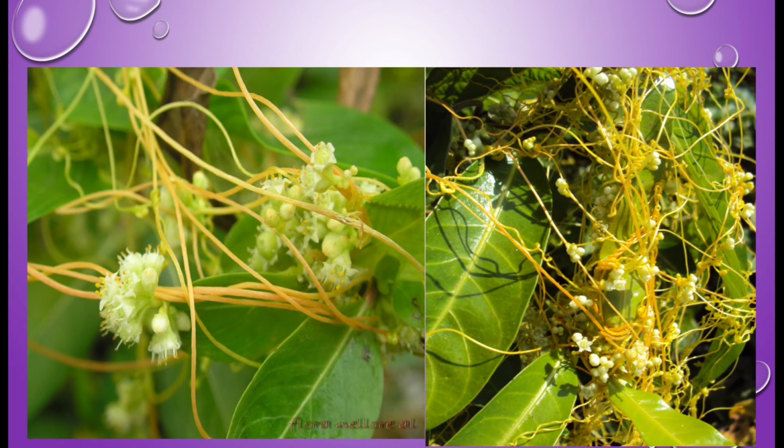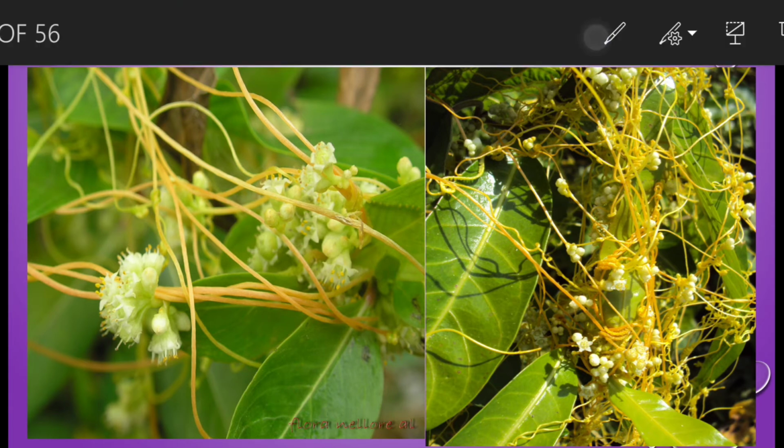If you see the leaves, leaves are not really present. Their leaves are very minute and look like scales. That means small dot-like leaves are there. They do not perform photosynthesis. Whenever the dodder seeds germinate, the leaves in the background are the host plant's leaves. When the dodder seed germinates, it forms a small root, called the anchoring root.